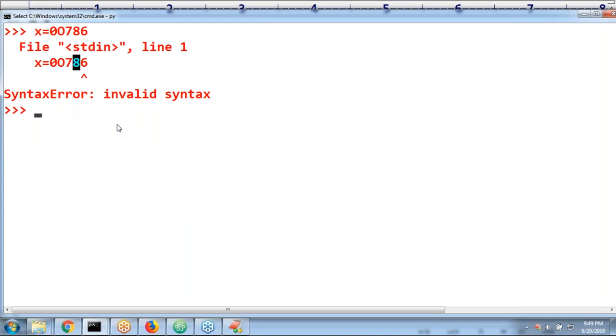Remember that. Sir, x is equal to 0o777, like this I'm taking. 0 small o or 0 capital O, no problem at all. What about its value, sir? 511. Perfectly it's going to work, sir.